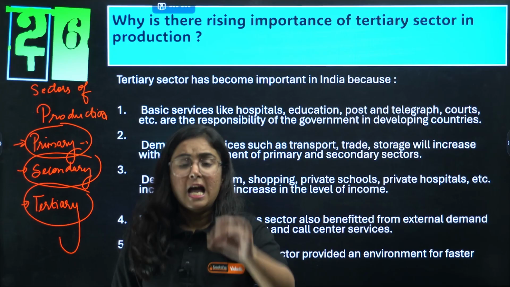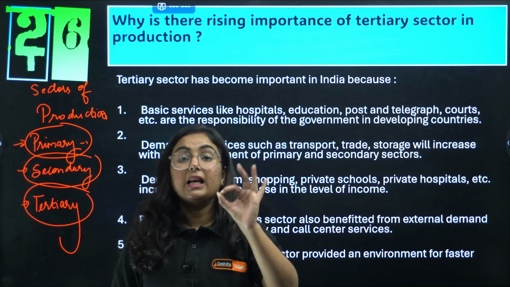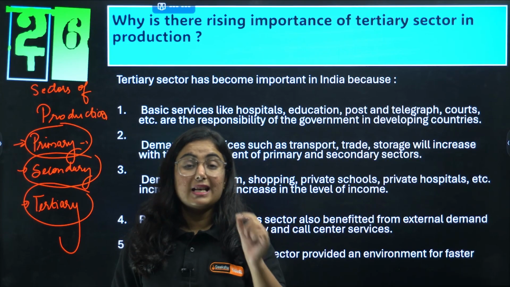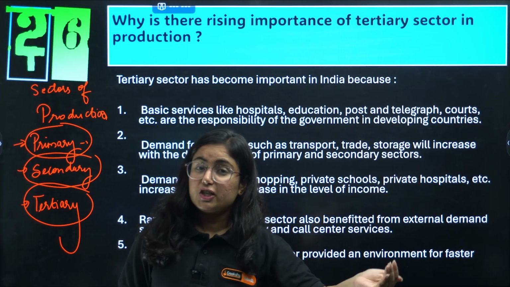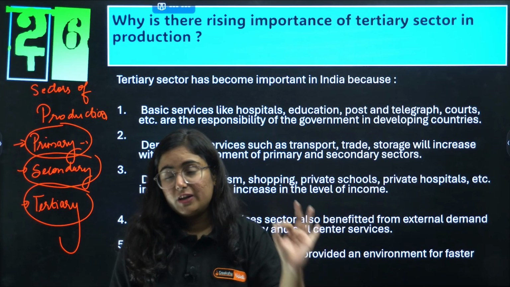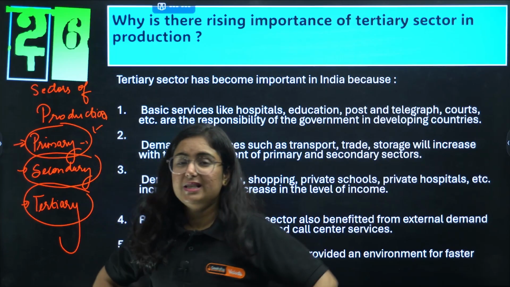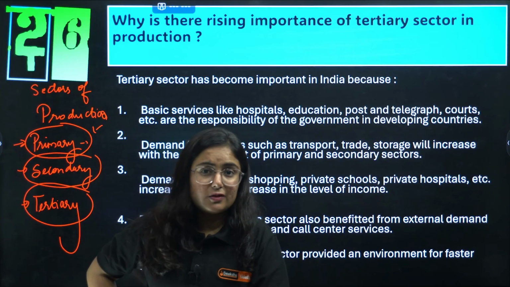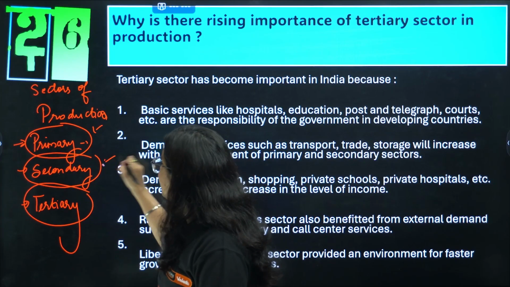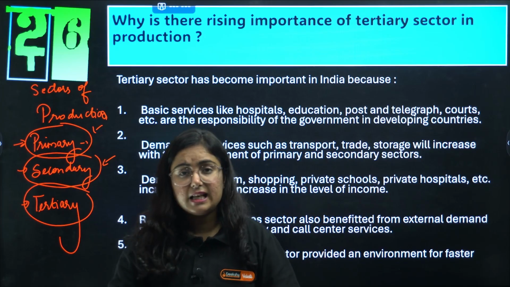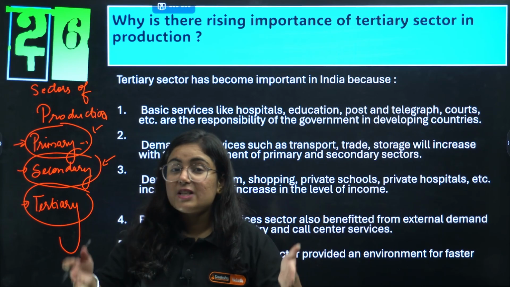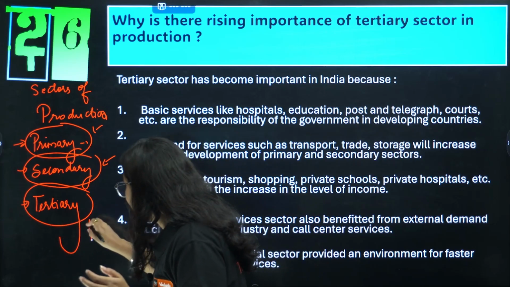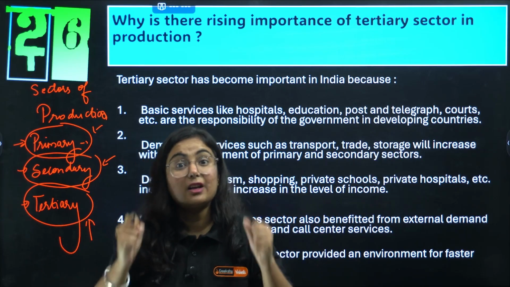Do you know that by the time India got independent, India was a primary, or what we can say, agriculture dominant nation. Still now it is. But in the initial times, 80% of our economy was dependent upon the primary sector. With the passing of some years, it switched to the secondary sector, and in the last few years, focus on my word, there is rising importance of the tertiary sector, the service sector.